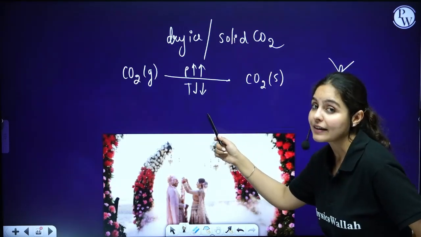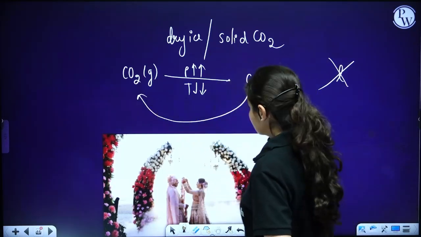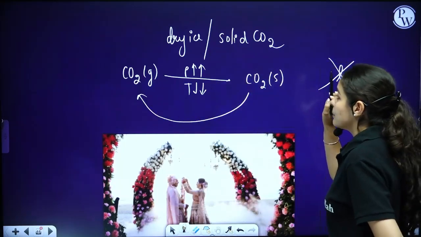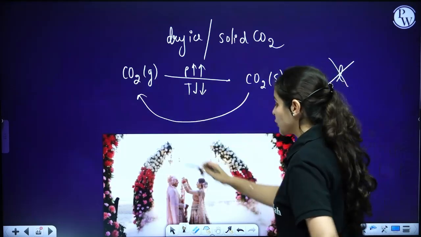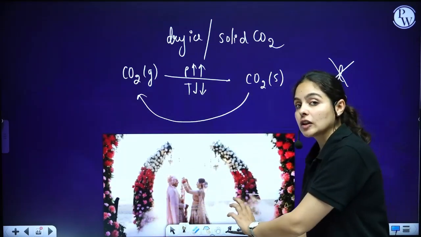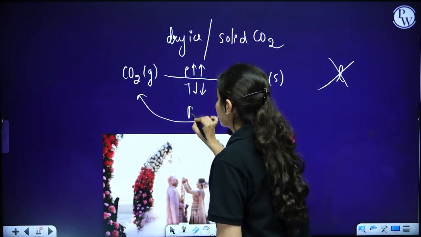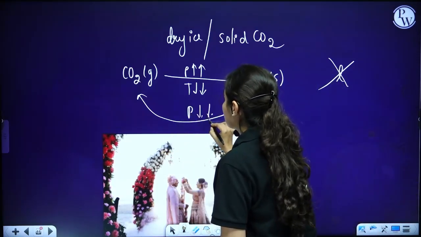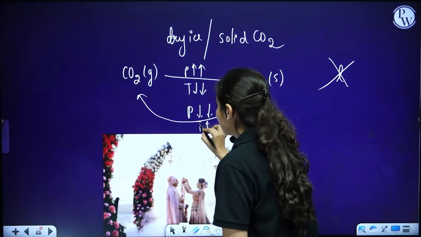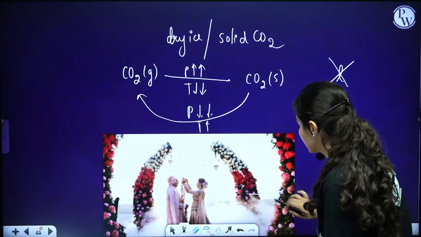You should have an idea about this. And it can be converted back again. You can make solid carbon dioxide into gaseous form. This is what you're looking at here. It was solid earlier, kept in the corners, and after the pressure is reduced and the temperature increases, it converts into gaseous form, and this is what you see around it.